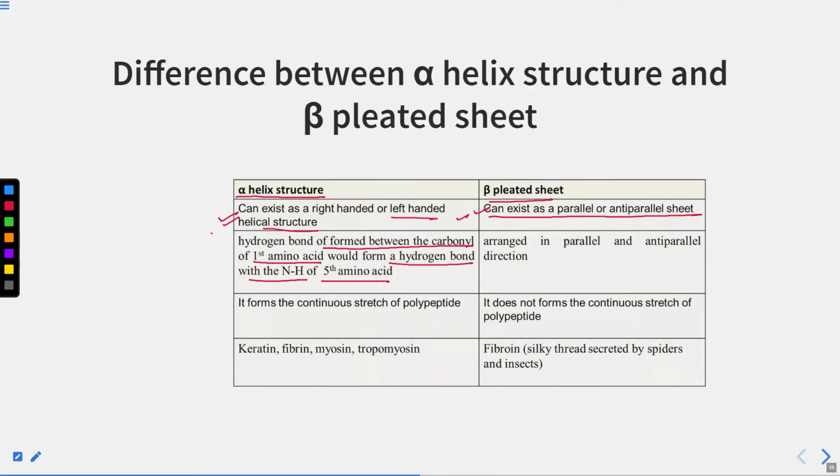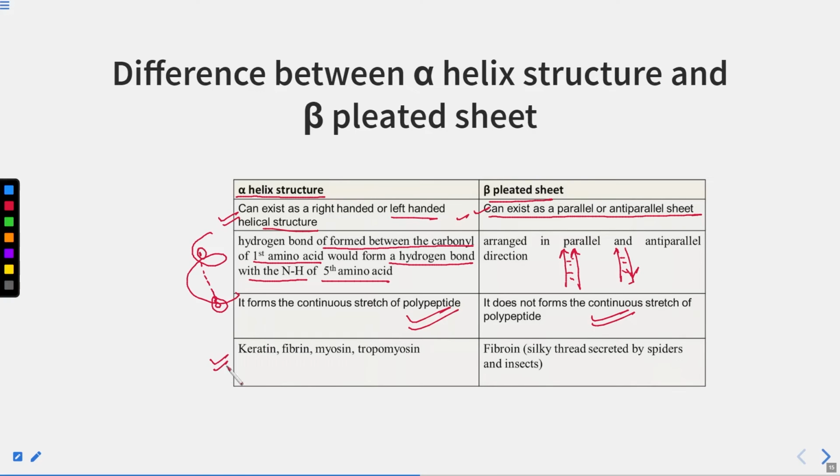So, if they are forming the alpha helix like this, suppose here it is amino acid 1, then the fifth amino acid which is present here, they will have the hydrogen bond in between and arrange in the parallel and anti-parallel. We have already discussed that in the case of parallel, and here in the case of anti-parallel. When the polypeptides are running and having hydrogen bonds in between, it forms the continuous stretch of polypeptide, whereas here it does not form the continuous stretch of polypeptide.